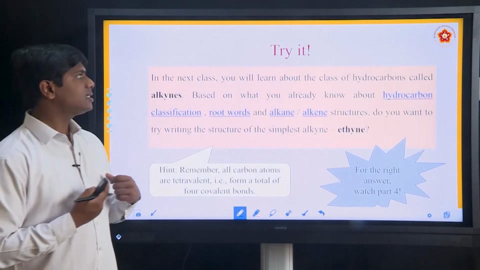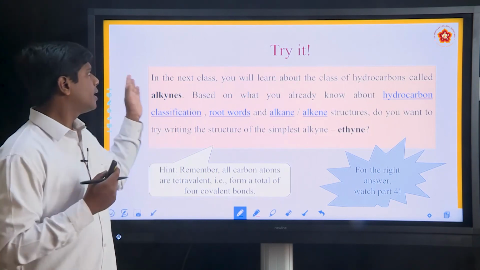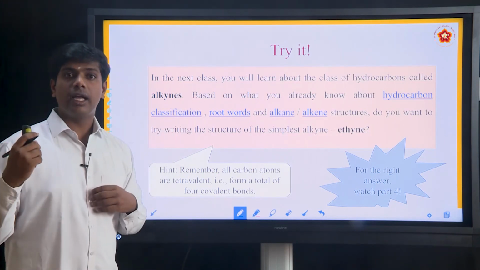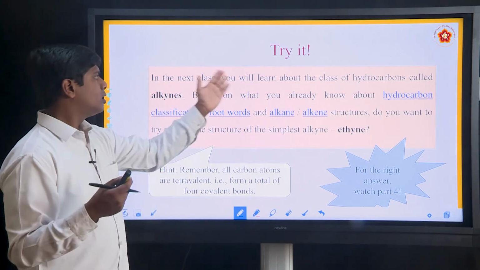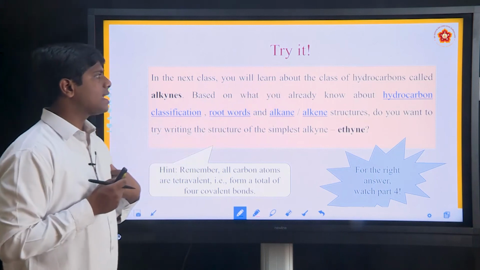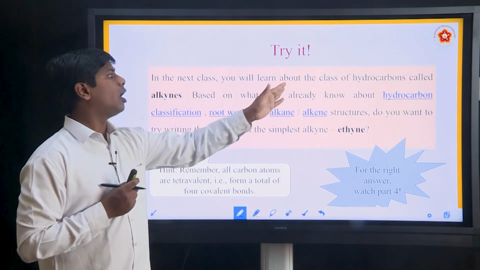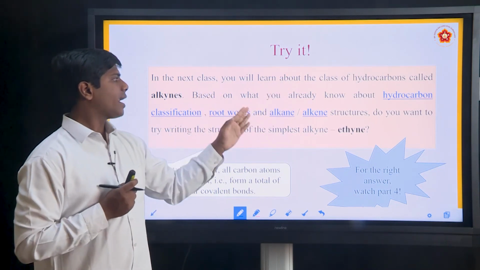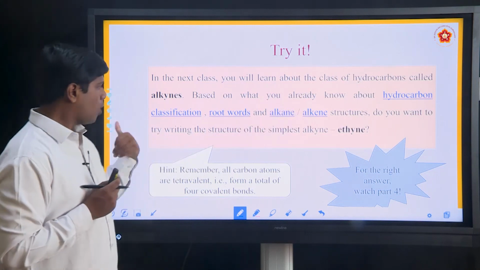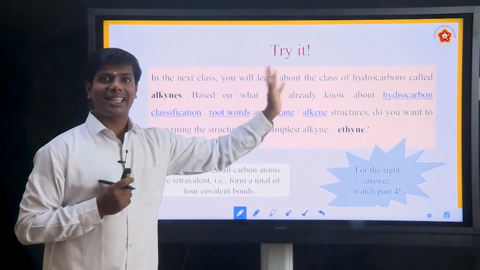For the next class, definitely we are going to learn about alkynes. Before that, you will learn about the class of hydrocarbons called alkynes. Based on what you already know about hydrocarbon classification, root words and alkane and alkene structures, do you want to try the structure of the simplest alkyne, ethyne? Please try.